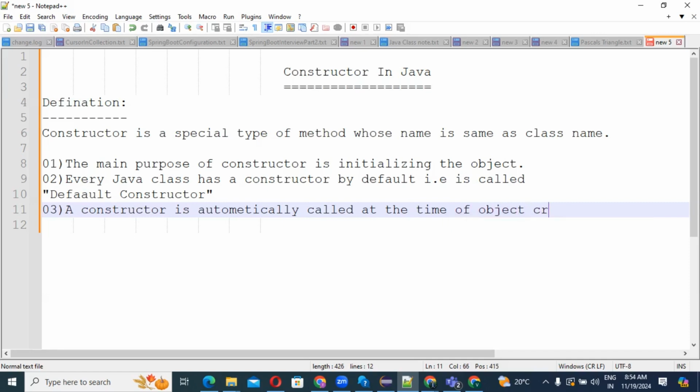That is also one important point, right? So a constructor is automatically called at the time of object creation. Correct, guys? That is your next point.